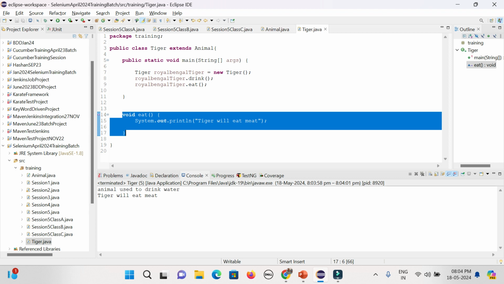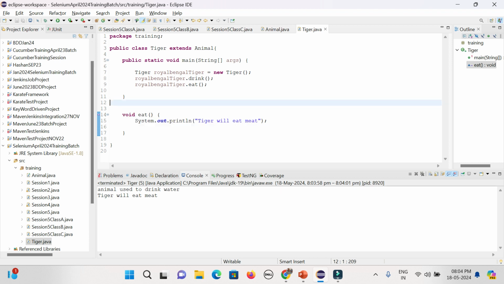Suppose say for the bank, right? There are so many banks. You can define the interest rate. One is called repo rate and other things, right? One is called home loan interest rate, deposit rate, all this stuff. But that is still the same, only their values will vary. SBI is having some different value, ICICI will have a different value, HDFC will have a different value, Axis Bank will have a different value. So you can make it abstract, so that every bank will use their own thing whenever they extend from the abstract class. So that is the way abstraction will happen, guys.